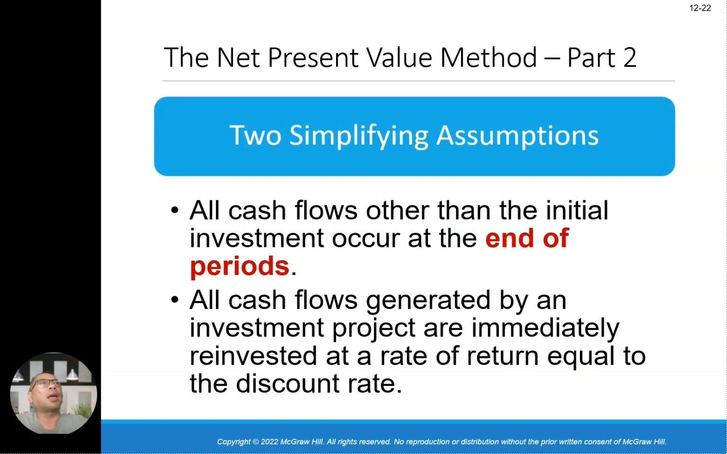Okay, to simplify the present value method, part 2: all cash flows other than the initial investment occur at the end of the periods. All cash flows generated by the investment project are immediately reinvested at a rate of return equal to the discount rate. Okay, that's the key part.